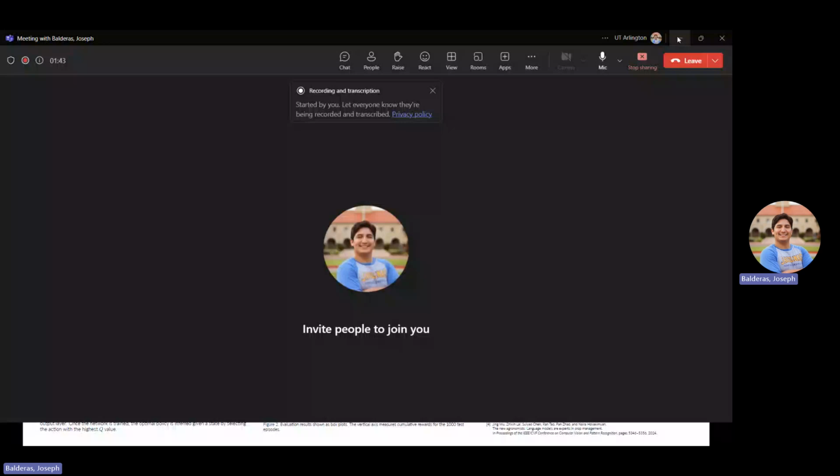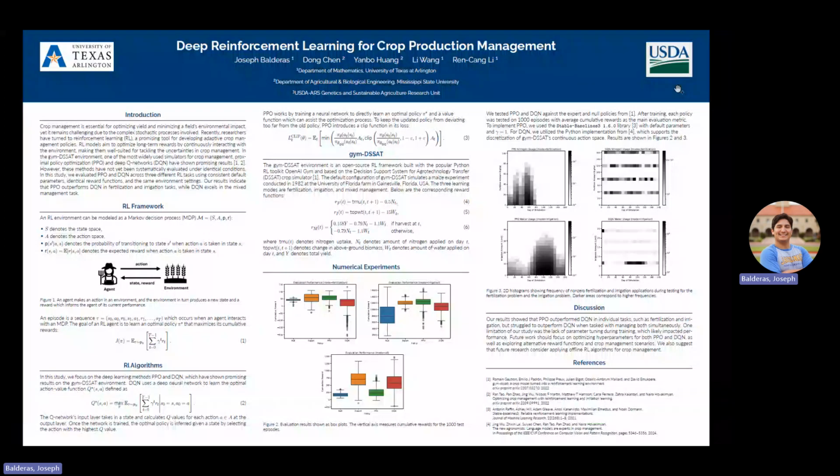Crop management is essential for optimizing crop yield and minimizing the field's environmental impact, but it's challenging due to many complex stochastic processes that are involved, such as weather. Recently, researchers have turned to reinforcement learning, which is a machine learning paradigm which learns through trial and error. In particular, proximal policy optimization and DQ networks have shown promising results on the GMD SAP crop simulator. However, these methods have not been systematically evaluated under identical conditions.